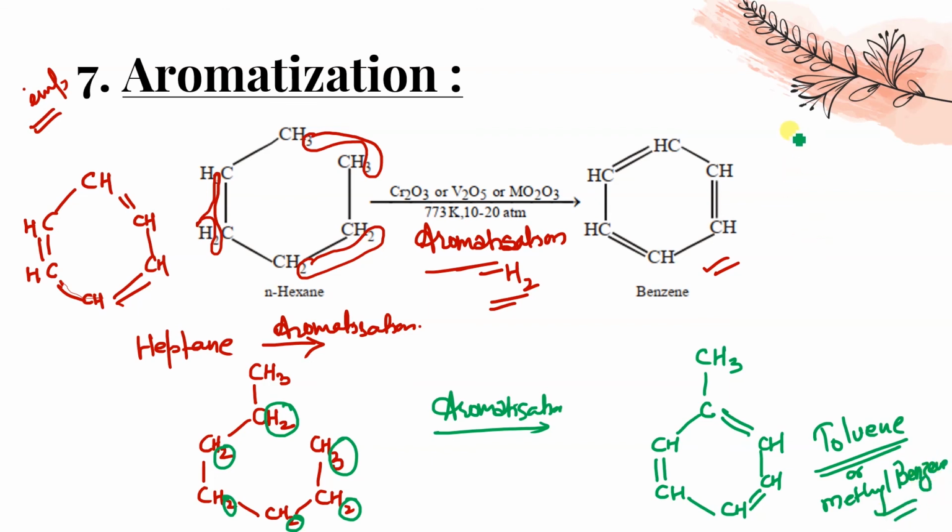Now there is a homework for you. Homework. There is 4,6-dimethyl heptane. What will be the aromatization product? Aromatized product for this. This is the homework for you people.